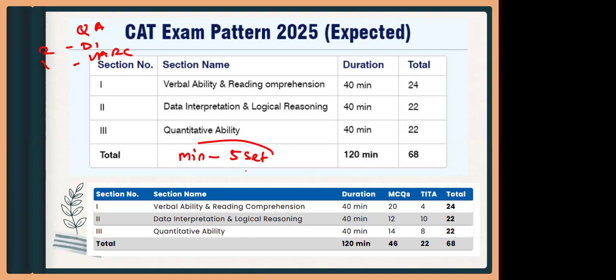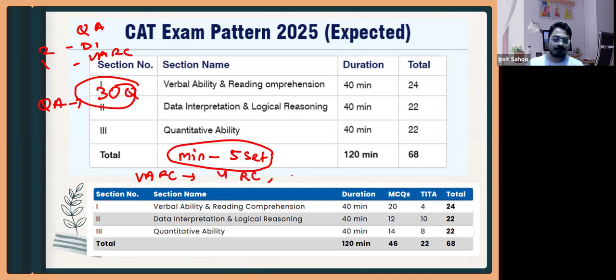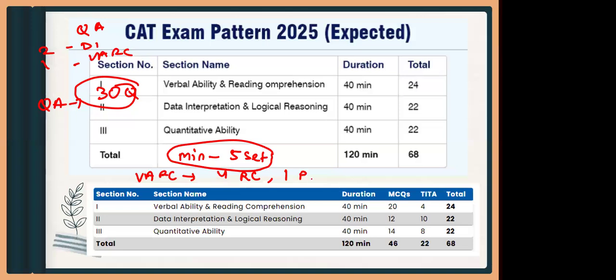Okay. 4 to 5 सेट, this is the minimum। उससे ज्यादा भी कर सकते हो, बट मिनिमम गोल आई एम गिविंग यू। या let us say in quant you should do 30 questions every day, this is the minimum criteria. या VRC में you should do at least 4 RC passages.